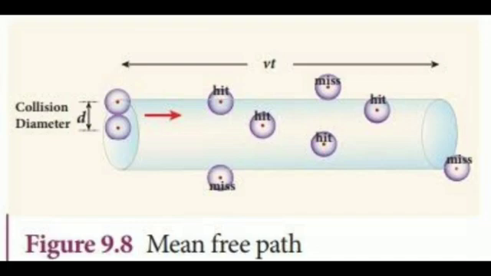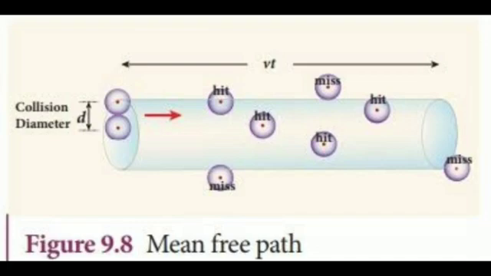Let n be the number of molecules per unit volume. Assume that only one molecule is in motion and all others are at rest. If a molecule moves with average speed v in a time t, the distance travelled is vt. In this time t, consider the molecule to move in an imaginary cylinder of volume pi d squared vt.